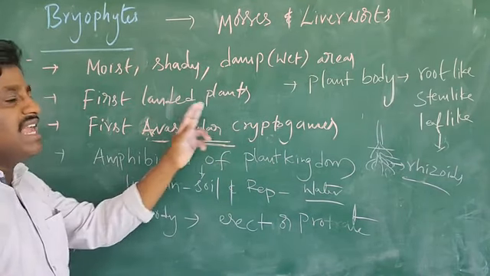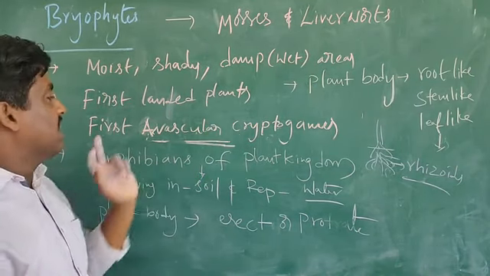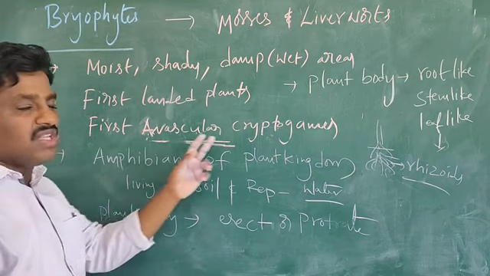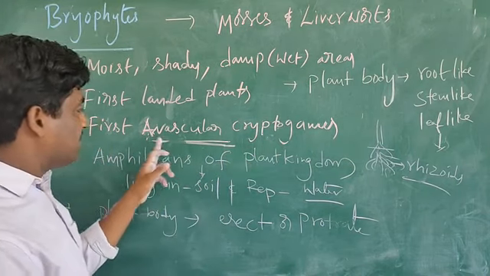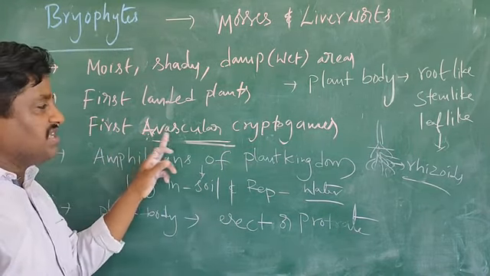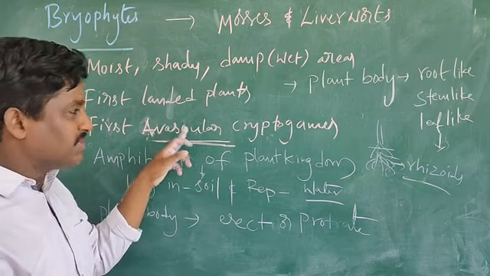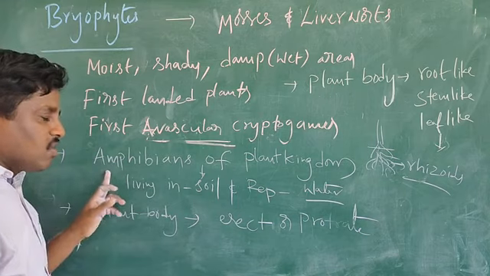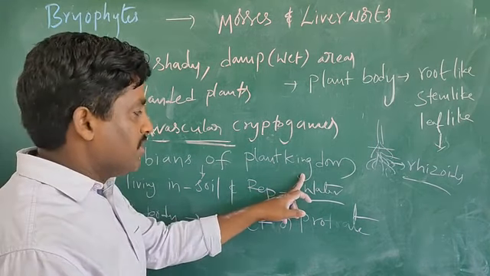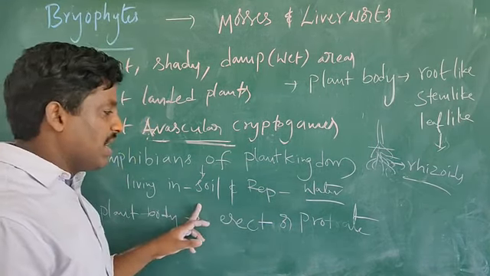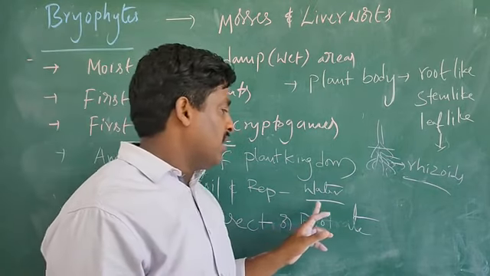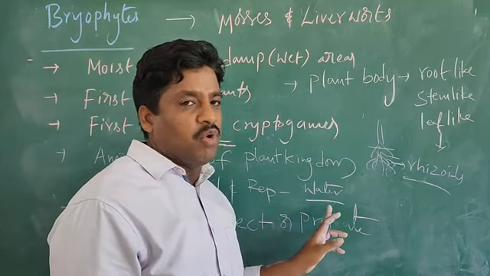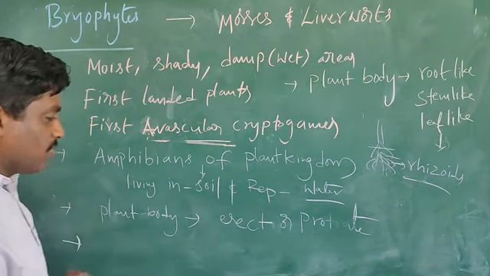Next, they are the first land plants, and they are the first avascular cryptogams. Avascular means vascular with a meaning absent: xylem and phloem tissues are absent. That's why they are the first avascular cryptogams. They are called the amphibians of the plant kingdom. Why? Because they live in soil but also require water for reproduction. That's why they are called amphibians of the plant kingdom.